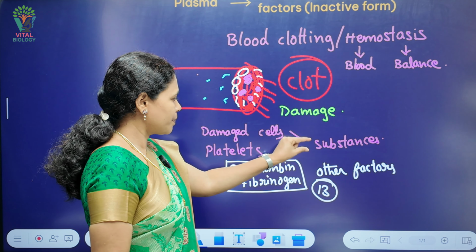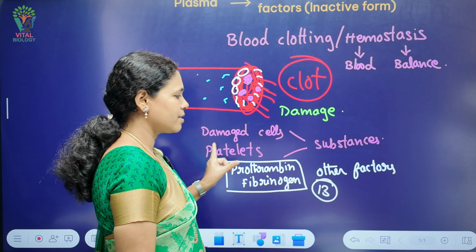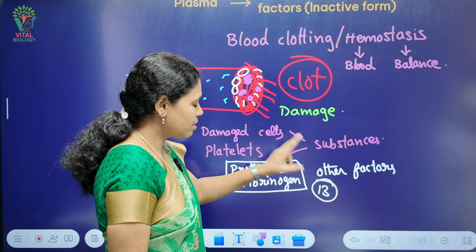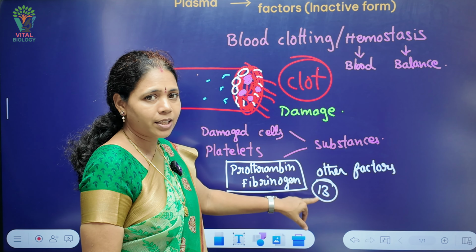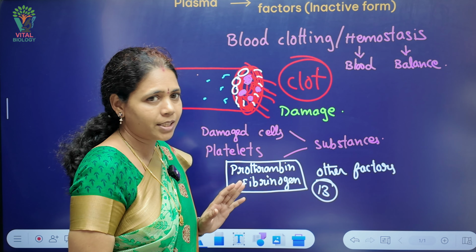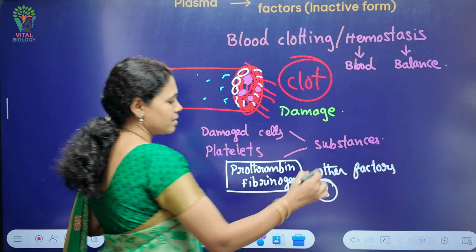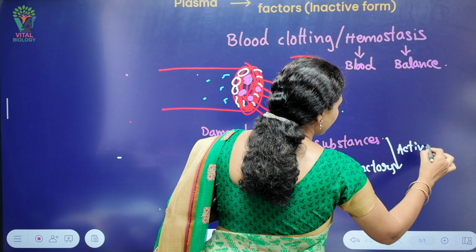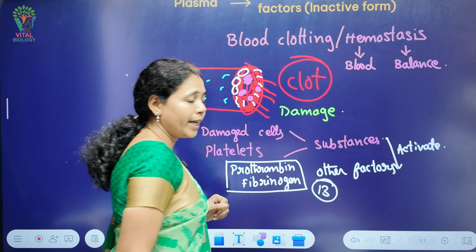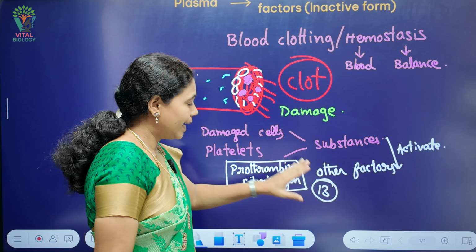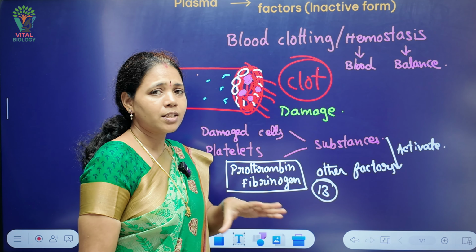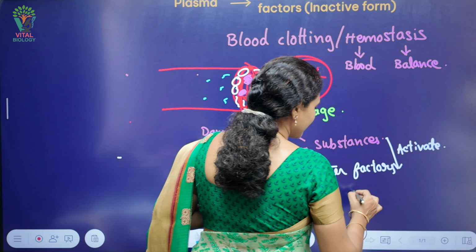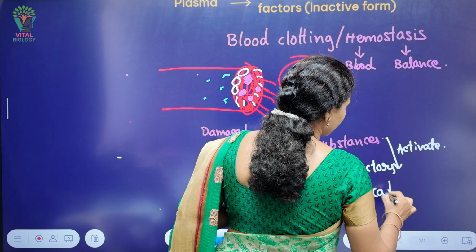Now, these substances released from the damaged cells and the platelets will go and activate the factors present in our blood. These substances will activate these clotting factors, and this activation occurs in a series of reactions called cascade reactions.